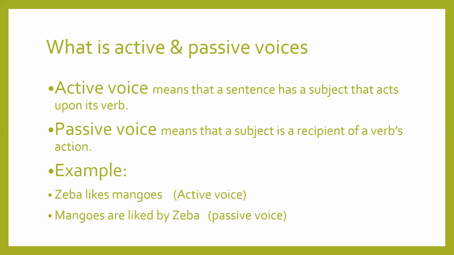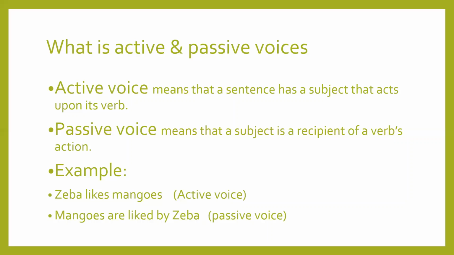Third form of verb is used, and you see there is a change that a new element is added in the sentence, that is by. Before the pronoun or any name we use by. So our sentence becomes mangoes are liked by Ziba. So it is the passive voice of the sentence which was in active. Ziba likes mangoes. Mangoes are liked by Ziba. Understand?